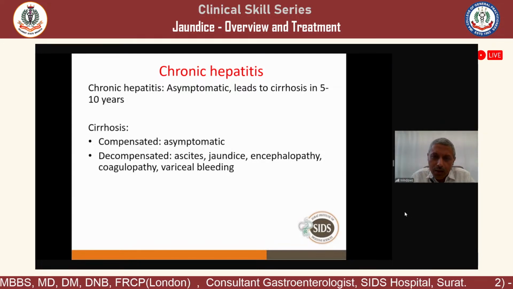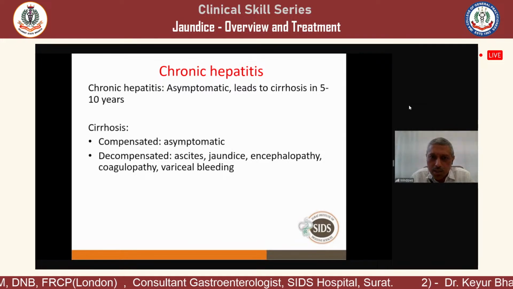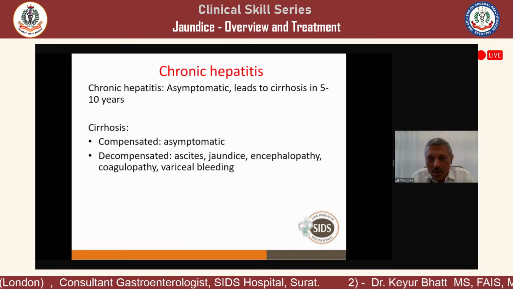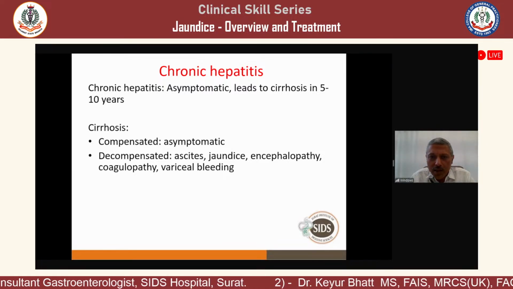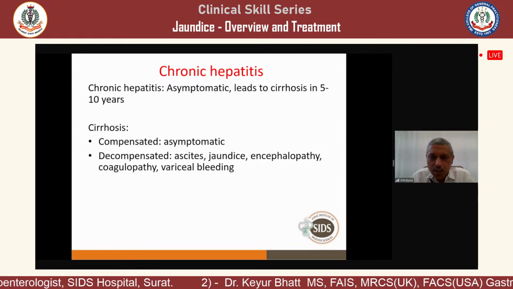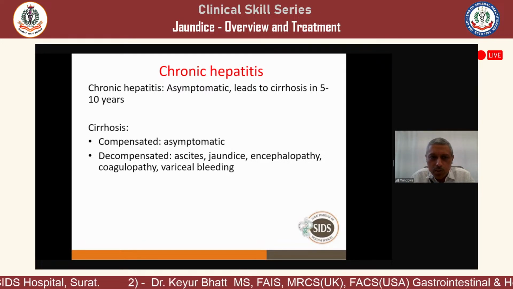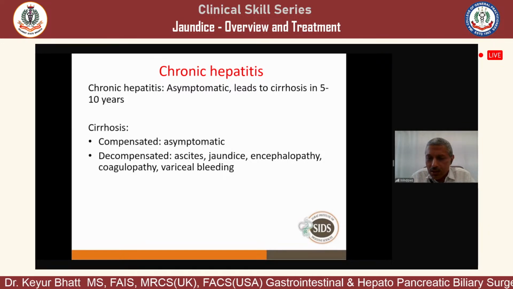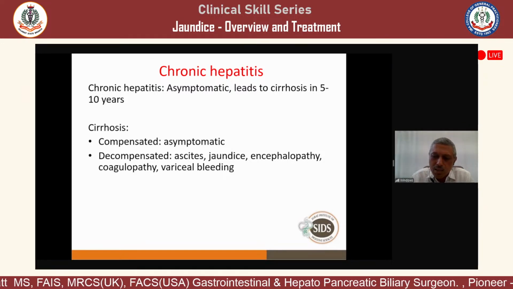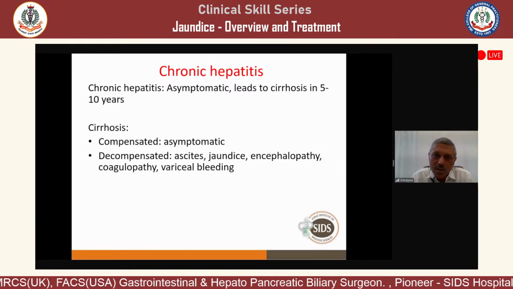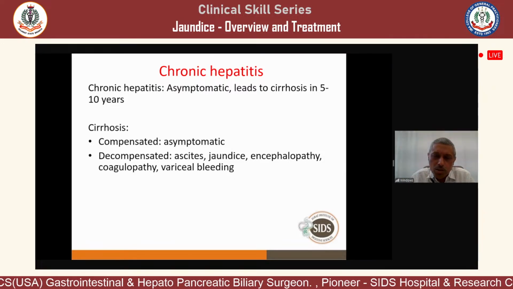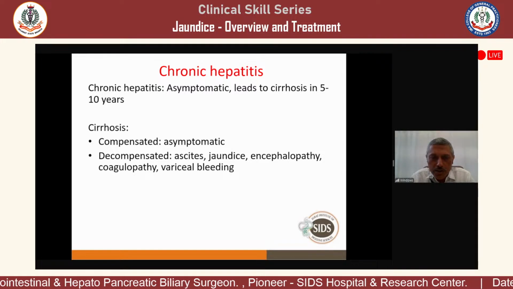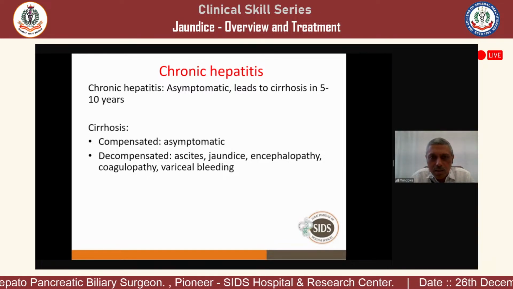But when they have decompensation of 5 things: ascites, jaundice, encephalopathy, coagulopathy, and a variceal bleed. So one of these 5 is called decompensation, and then they present to you. But by that time, it is already damaged, because until 90% of the liver is damaged, there are no symptoms.